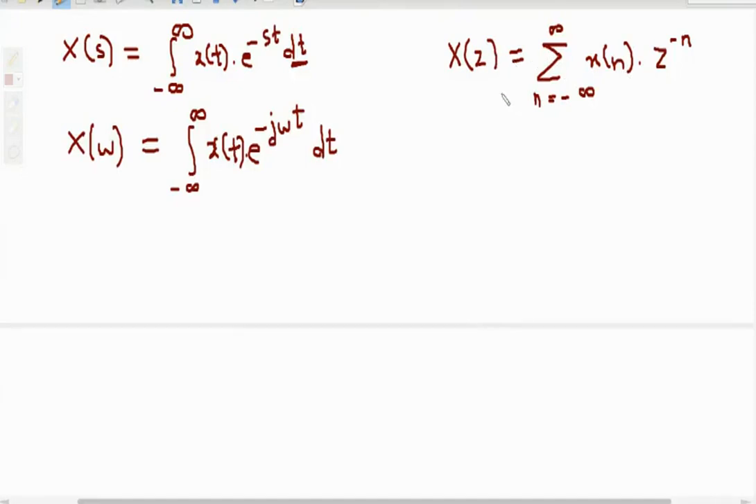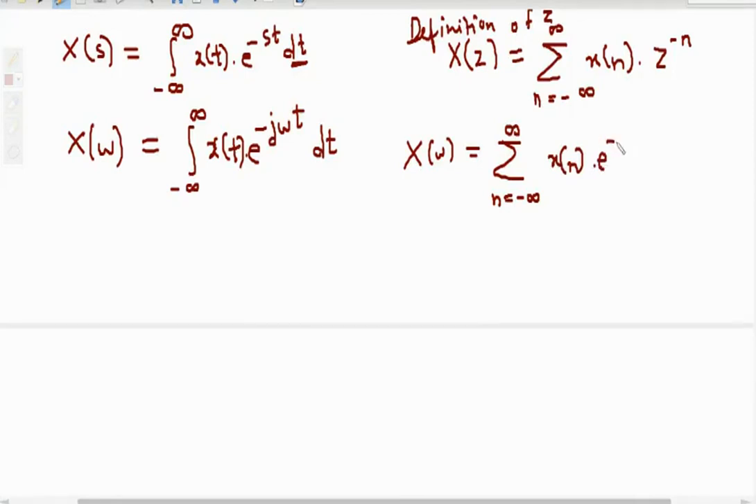And the definition of the discrete time Fourier transform is given by x of omega equals summation n equal to minus infinity to infinity x of n e raised to power minus j omega n. So this is the definition of discrete time Fourier transform. Actually, we don't have to discuss this discrete time Fourier transform in much detail.